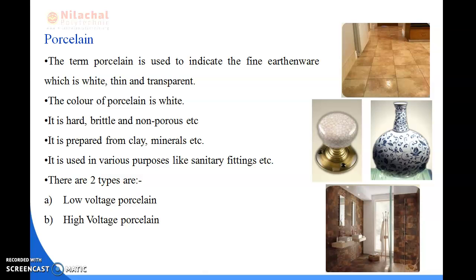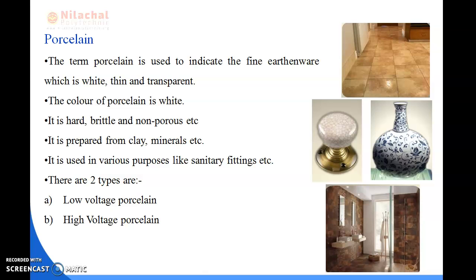Next is high voltage porcelain. High voltage porcelain is prepared by the wet process at high temperature and it can resist the high temperature and voltage. They are used in the construction of clocks. So here is the difference between the low voltage and high voltage porcelain.